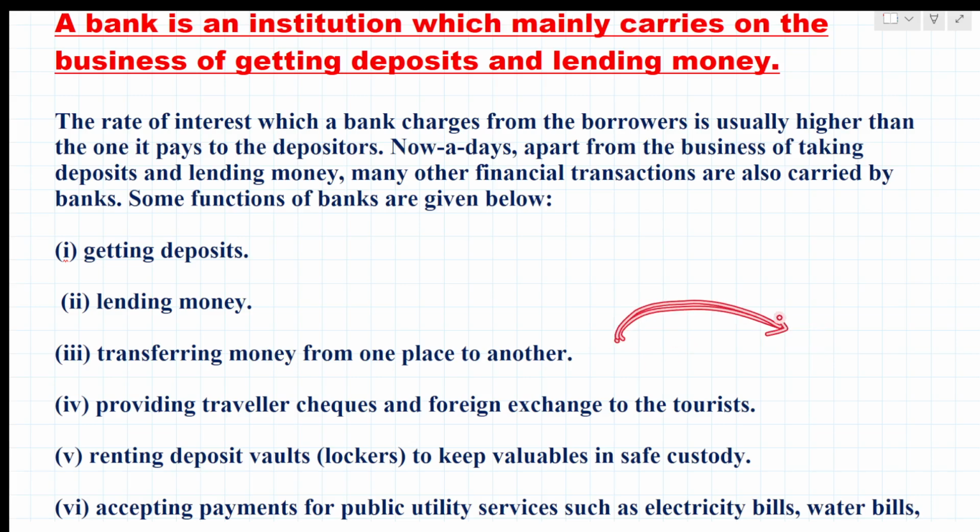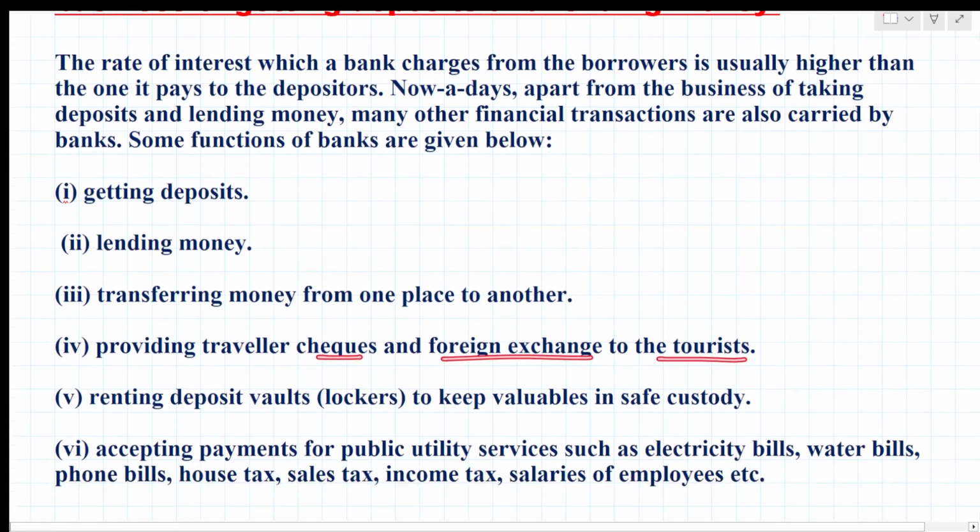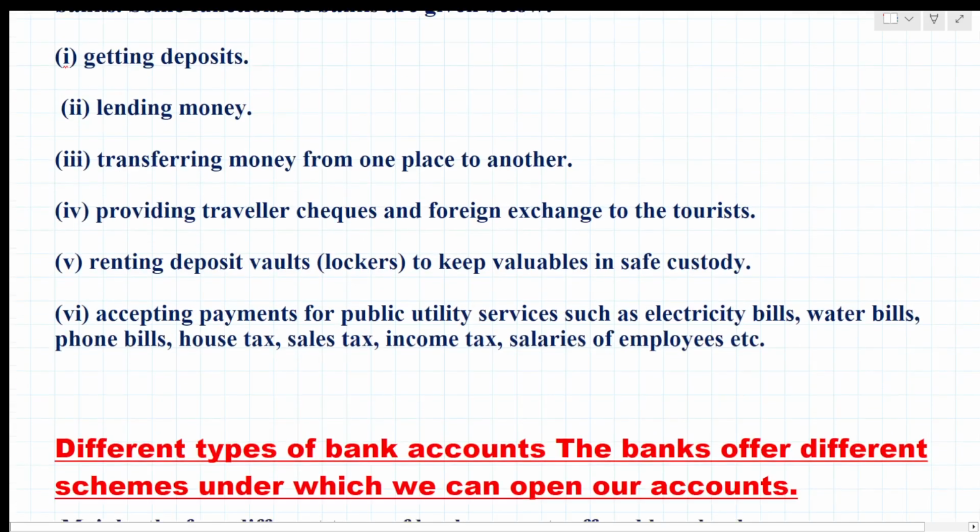So he can send the money as well, right? Yes or no. So the other person can receive from there. Then providing traveler's checks and foreign exchange to the tourist also, right? Somebody traveling from one country to another country, so they are giving traveler's checks and foreign exchange. Foreign currency will be exchanged there, right? Yes, to the tourist.